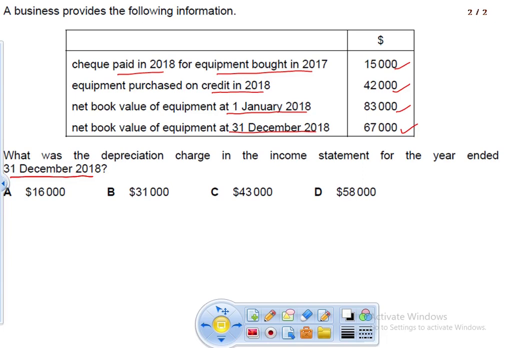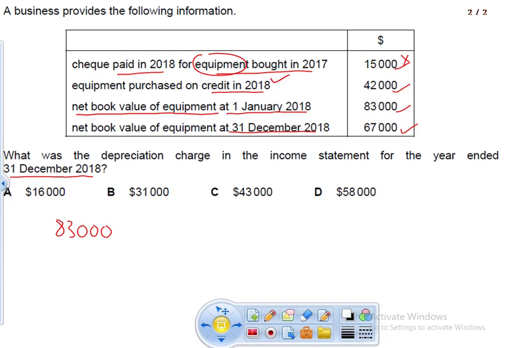Let's start with the net book value that we had at the beginning of the year 2018. So we have 83,000. This 15,000 that we are paying in 2018 will not come here because it was already bought. It is only the cash that we are paying here, but in the equipment account it is already included. So when we calculated the net book value on 1st January 2018, this 15,000 was already included, so we do not have to write it down.